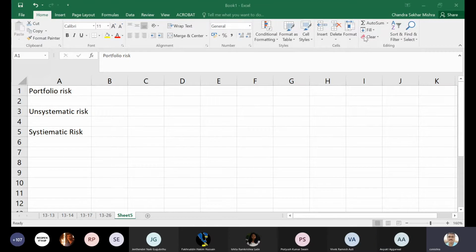As far as this coverage is concerned, we are focusing on Markowitz portfolio theory, so we are taking a linear relationship as such. Non-linear relations we are not focusing on. If you assume the risk to be non-linear, then the entire theory can change, and Markowitz portfolio theory may not be valid. Yes, sir, got it.